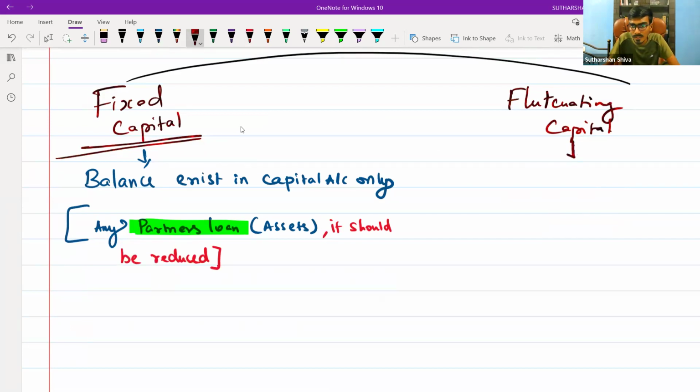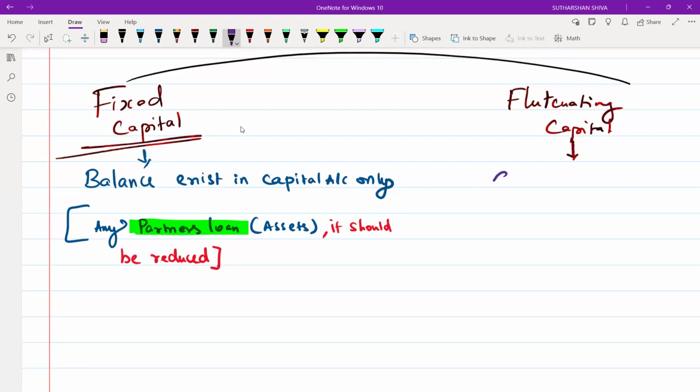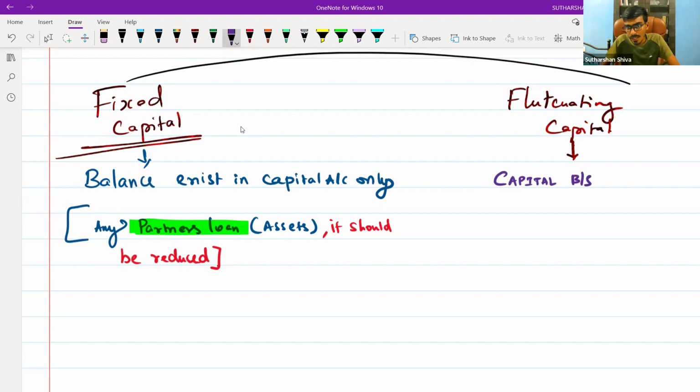Suppose the capitals are fluctuating. Which account will you prepare first? Capital account. Whatever the value in the capital account, you will take it. You will add back items not related to the business activity, that is interest on capital. You will add partner's salary.